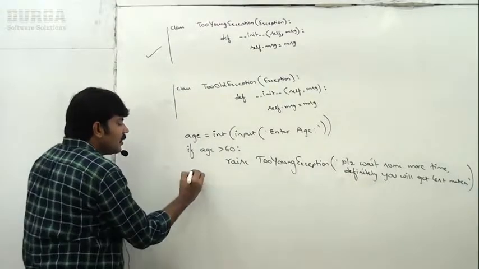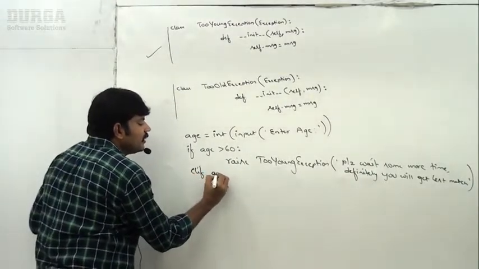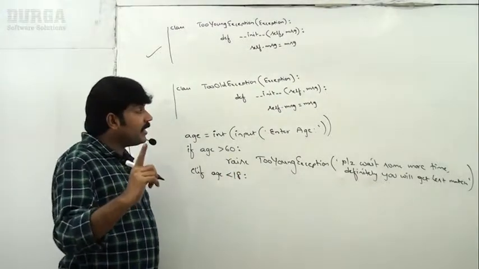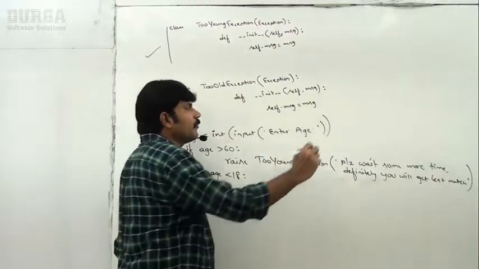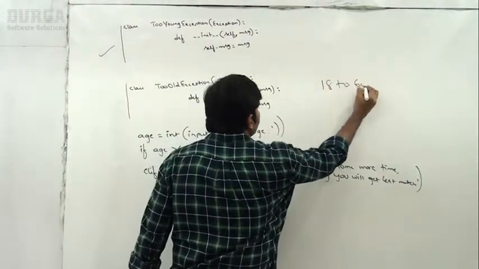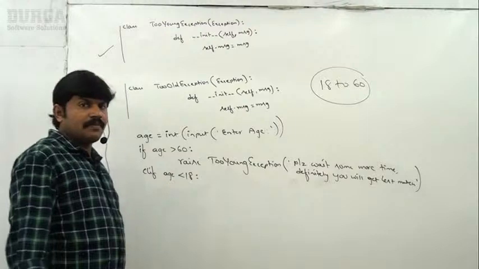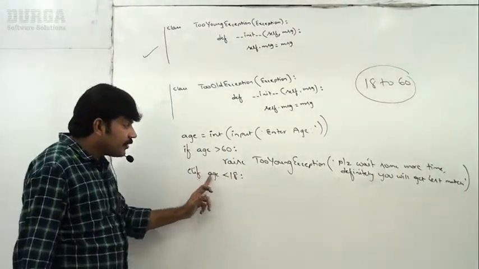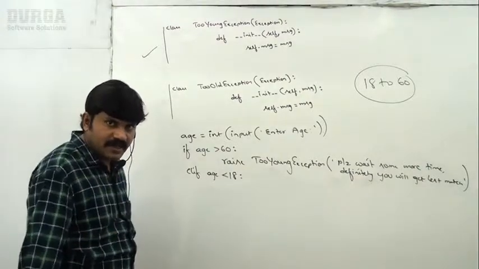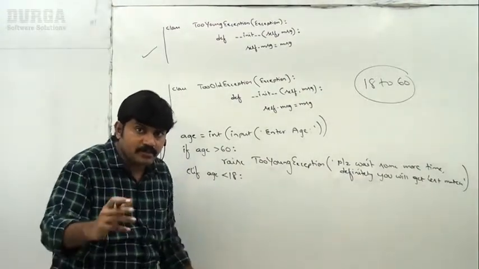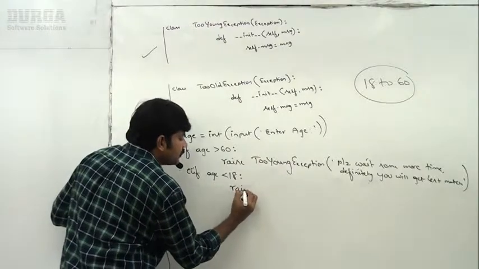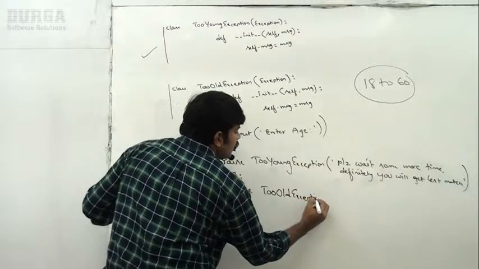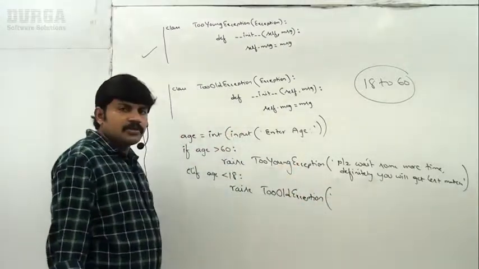Sir, elif age less than 18 years. I want to provide support, so my matrimonial application will provide support from 18 to 60 years only. Remember, if age greater than 60, raise an exception. If age less than 18, it is also invalid. Something goes wrong, so to indicate it I have to raise an exception. Now, raise TooOldException. So what do I have to take, sir?